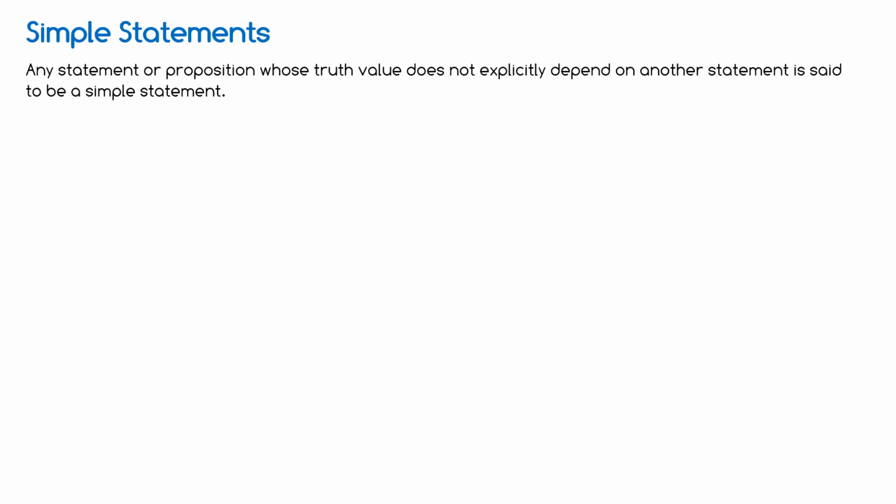Simple statements. Now come to next one, simple statements. Any statement or proposition whose truth value does not explicitly depend on another statement is said to be a simple statement. So if one statement doesn't depend upon other, then that one is called the simple statement. For example, root 2 is an irrational number. Does this statement depend upon other statement? No. So it's a simple statement.